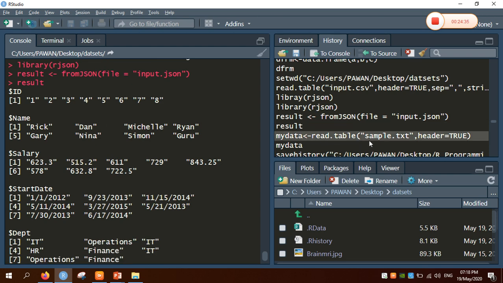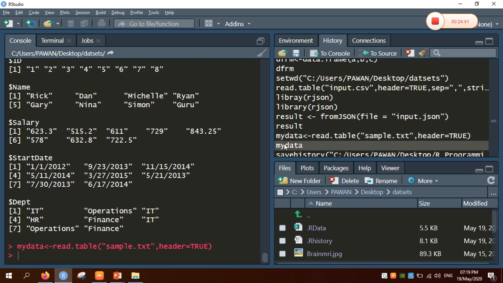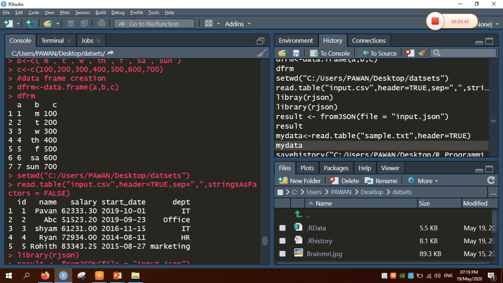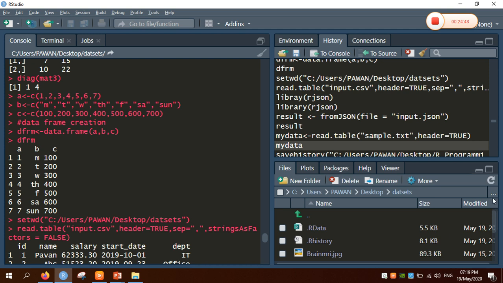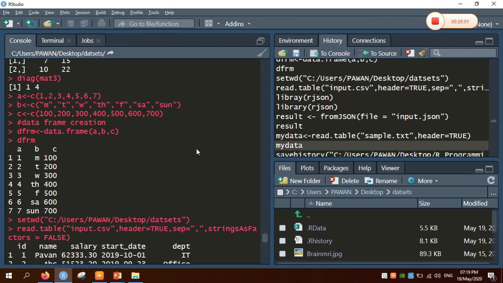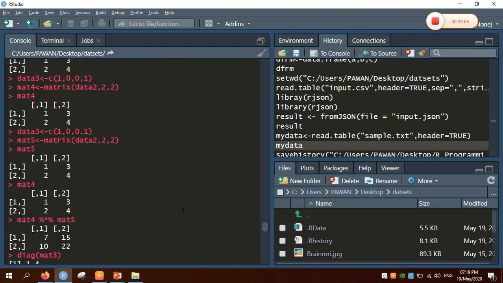Now coming to the third one, that is a sample text. The same method read.table is going to be used, and we print the value of my data which contains the sample data. So in this way we can handle the data in R. So we have to go to our directory location, that is any folder name. Here I have taken datasets as my folder name, then go to Session and set the working directory to Files Pane Location, that is we have to set our working directory, then only we can handle the data in R.